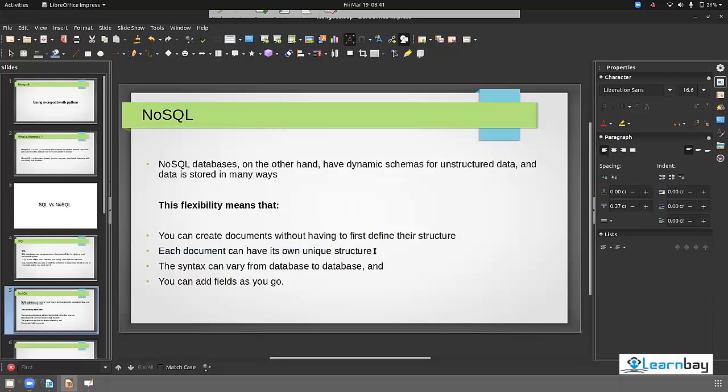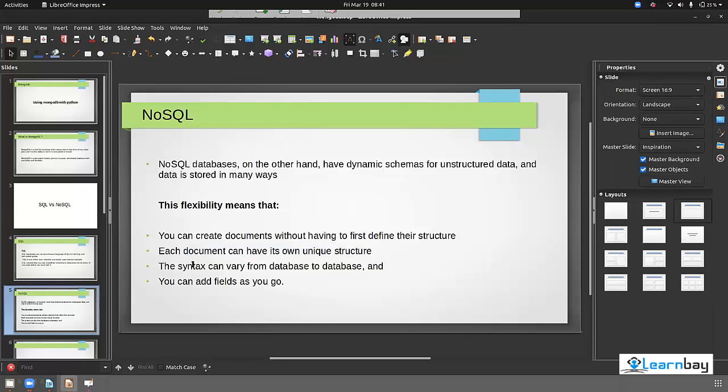It depends on the use case. So again, I'm saying that it depends on the use case. Suppose you already have a clear idea that only this database is what we require, and in the future we don't require any other changes, so go with SQL. But if your database keeps on changing, then go with the NoSQL database.